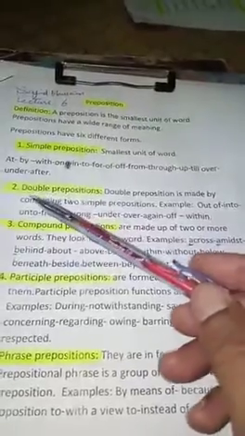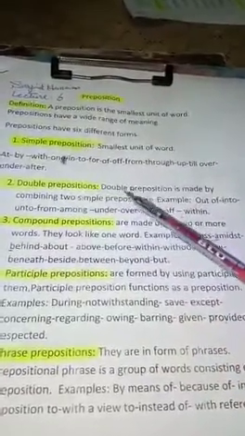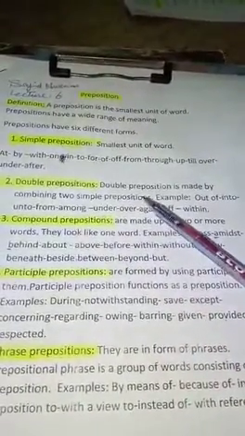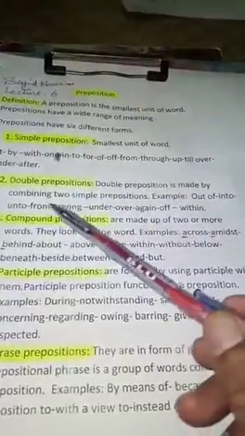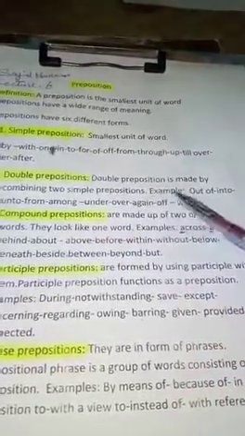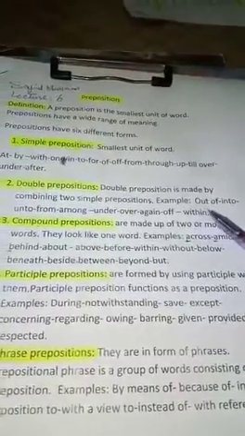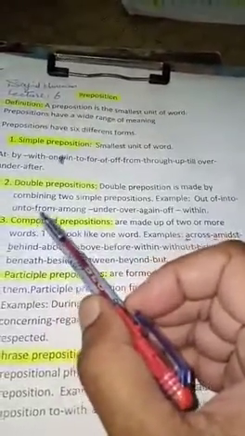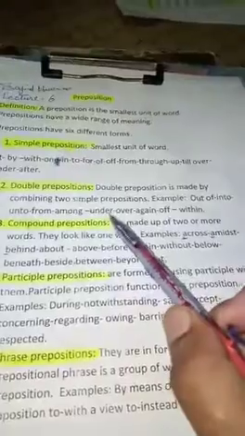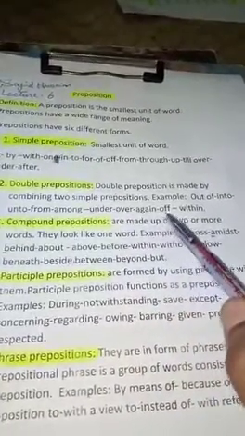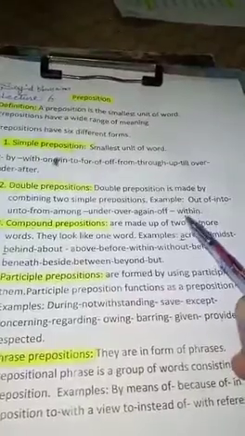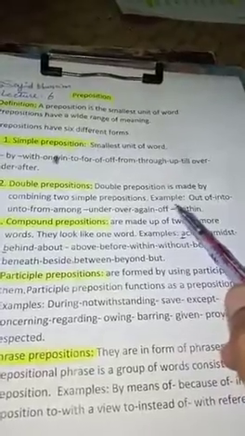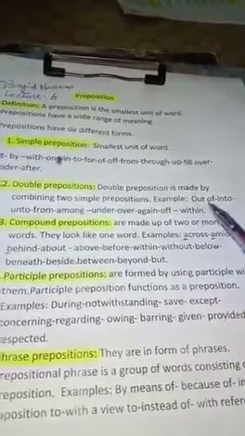The next form is double prepositions. Double preposition is made by combining two simple prepositions. The examples given here are out of, into, unto, from, among, under, over, again, off of, and within. These are some examples of double preposition which are formed by combining two simple prepositions.